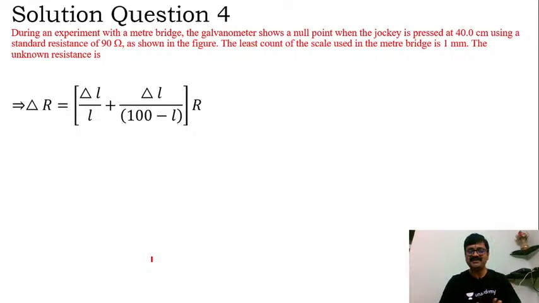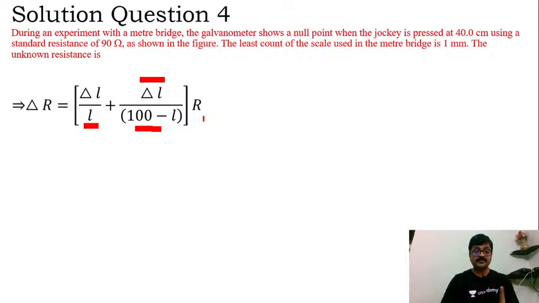Out of delta R by R I have simply cross multiplied, and delta L by L I have kept as it is, but in place of delta L dash can I not write it as delta L by 100 minus L? Do you agree or not? Delta L dash can it not be written as delta L? Okay, and L dash as how much? 100 minus L. So that is what I have done here.